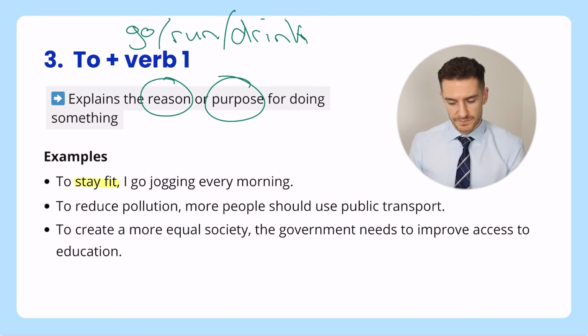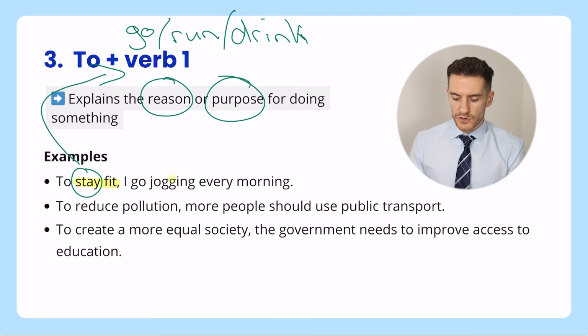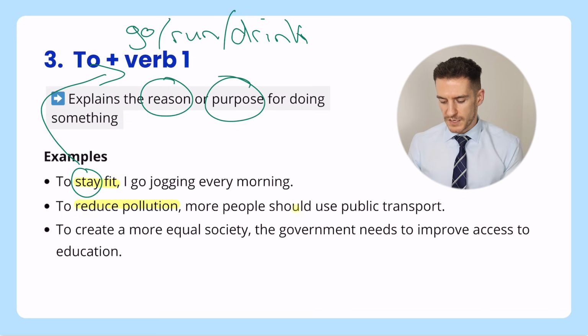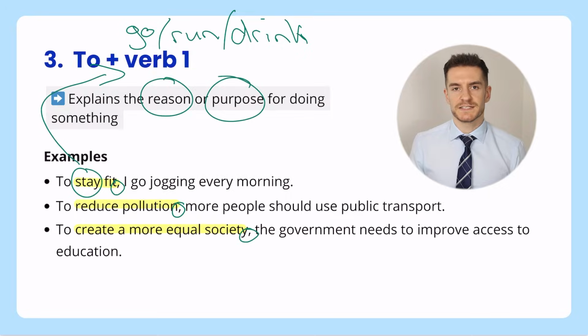To stay fit. Okay, note here how we've got stay, which is a verb 1. I go jogging every morning. Okay, so we're talking about the purpose of this jogging here. Next one, to reduce pollution, more people should use public transport. And finally, the last example here, to create a more equal society, the government needs to improve access to education. So this is a great one to use. You have to plus verb 1, and then note you have a comma. Okay, remember that comma. Then you have a full sentence.